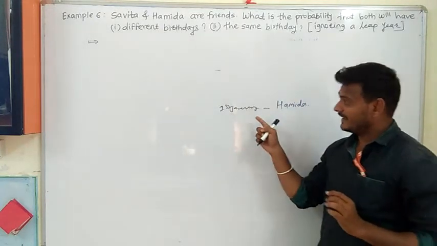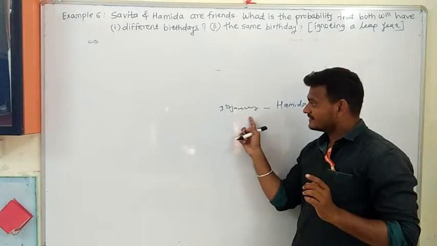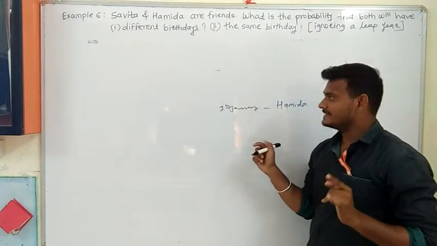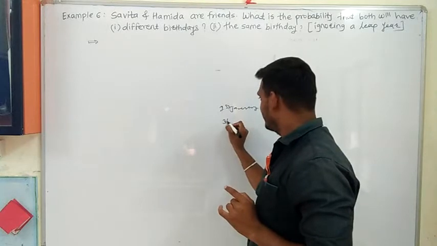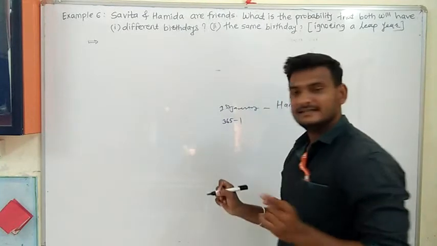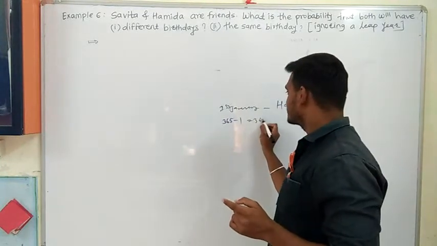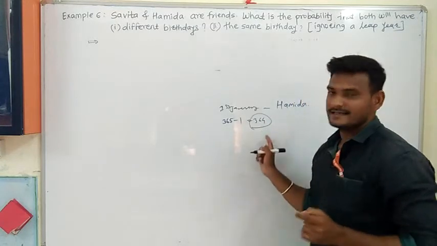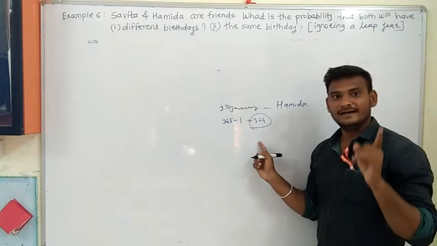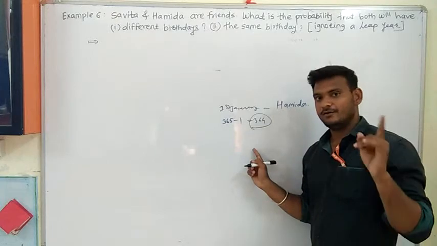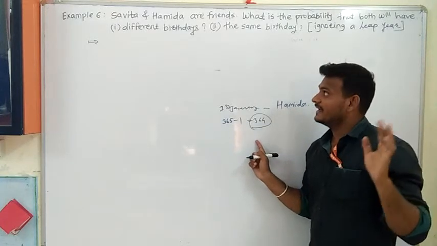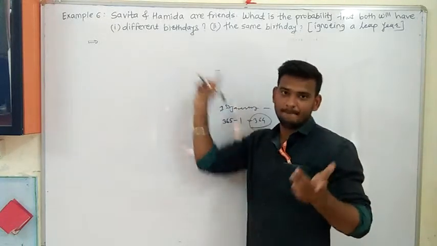That is 365 minus 1, which is equal to 364. From these 364 days, any one day will be Savita's birthday if we consider different birthdays.